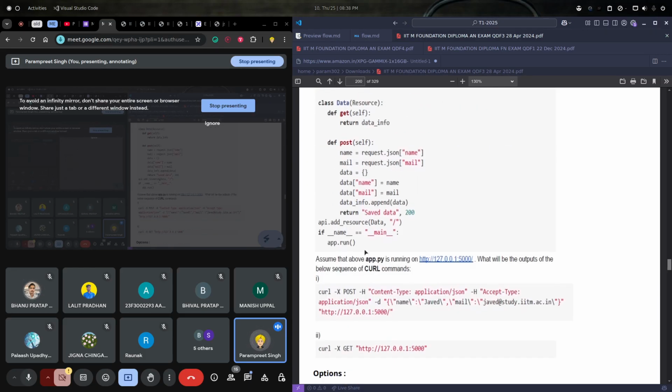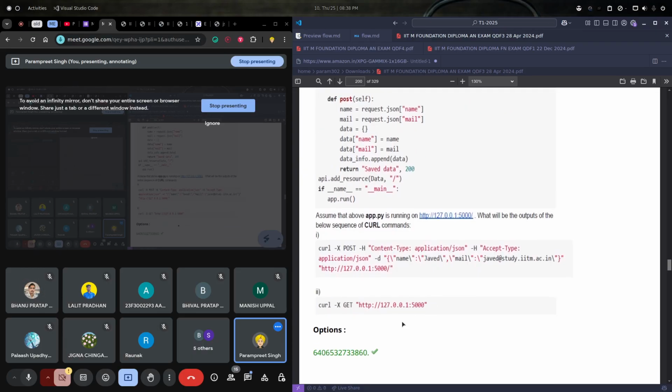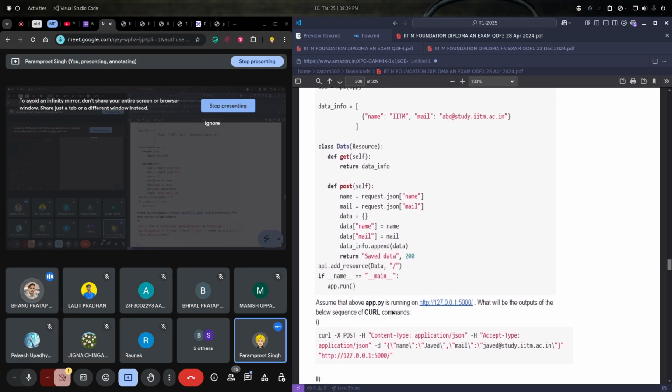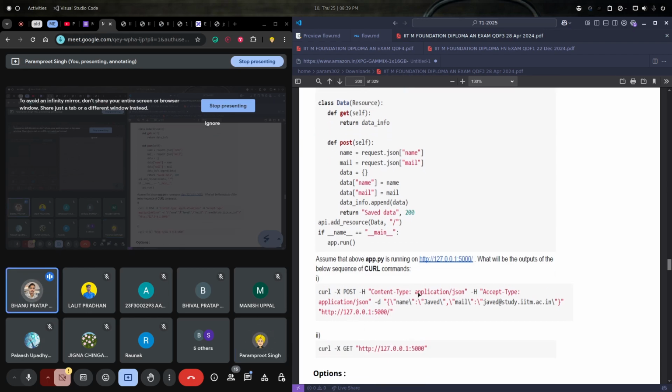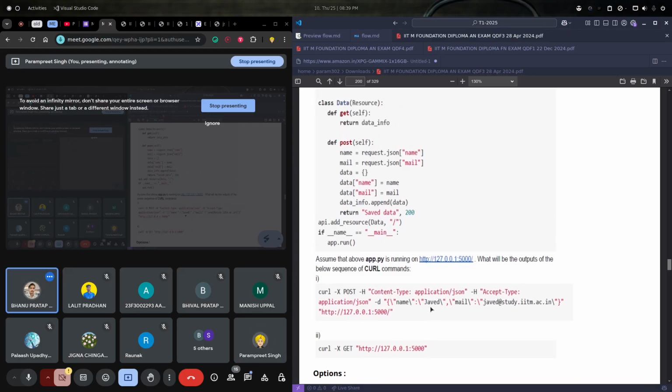And then if we call the second part, how many records do we get after doing a POST request? What will be the length of this data info after doing the POST? It will be increased.